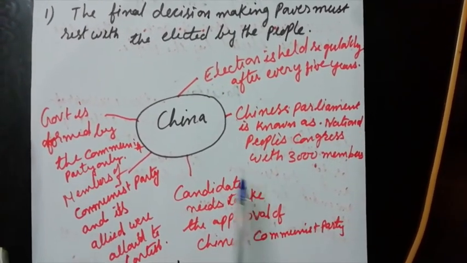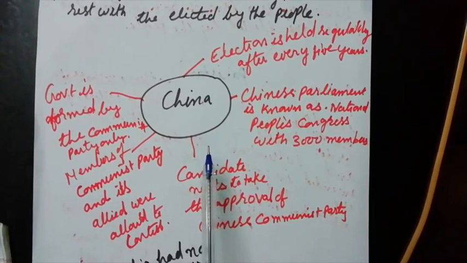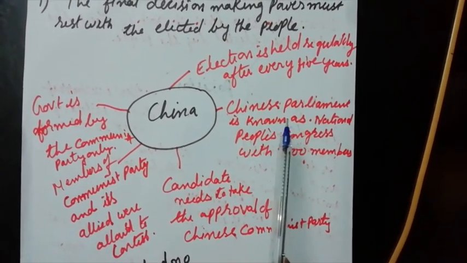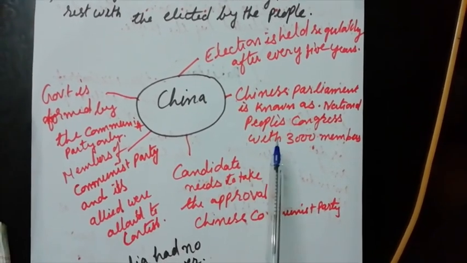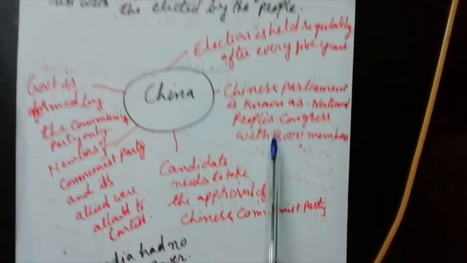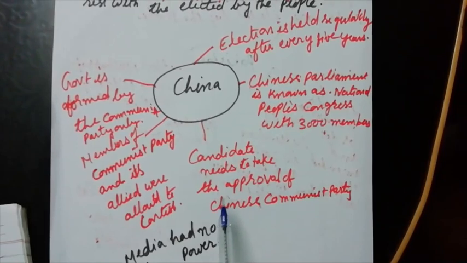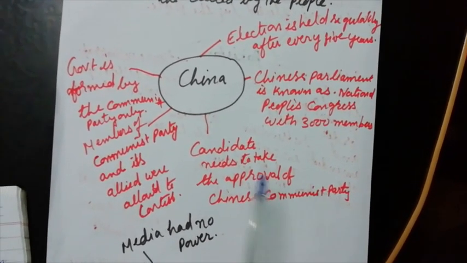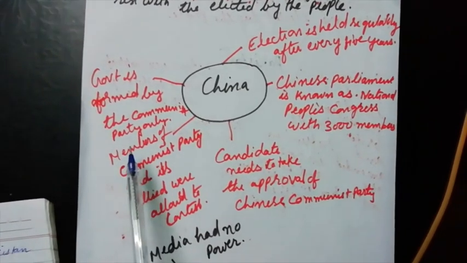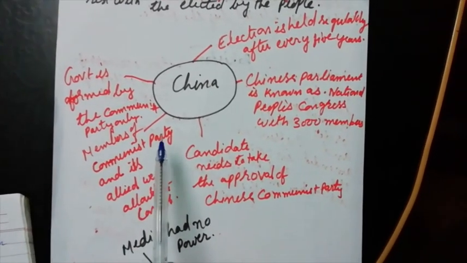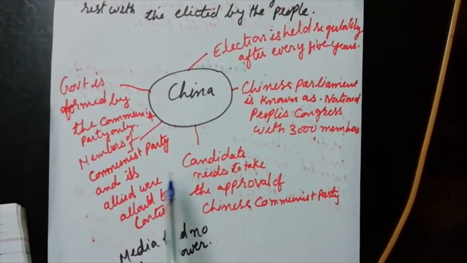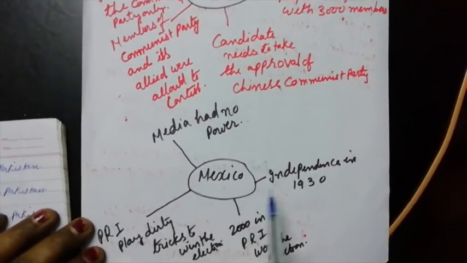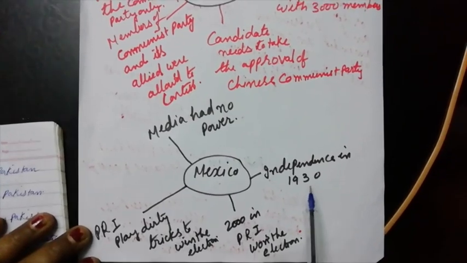We studied the next case study, China. In China, elections were held regularly after 5 years. The Chinese parliament was known as the National People's Congress. Candidates needed to take the approval of the Chinese Communist Party. Government was always formed by the Communist Party only. There was no opposition, nothing. The next case study was Mexico. It got independence in 1930.